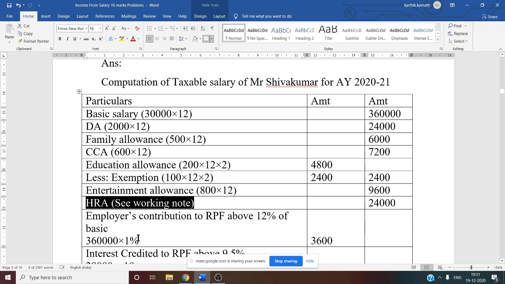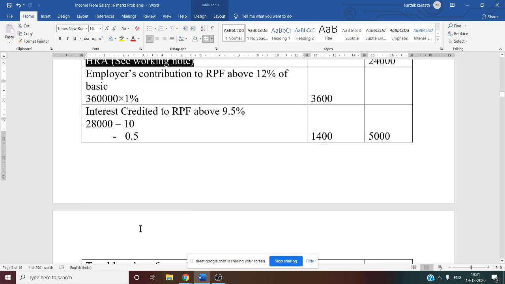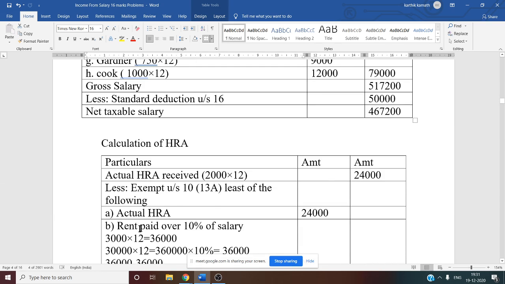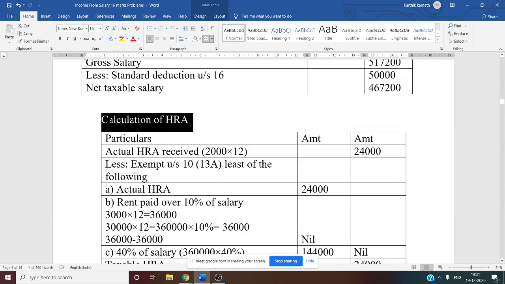That is why here I have mentioned in the bracket C, working note, because if you do the working note here inside the main format, then it will be very complicated. That is why you have to show the separate working note. So let us see that HRA working note. See this calculation of HRA.